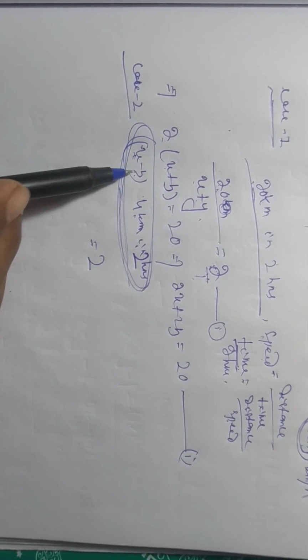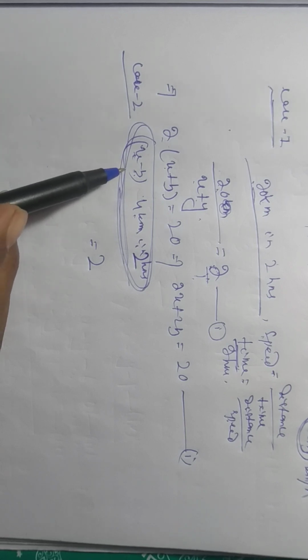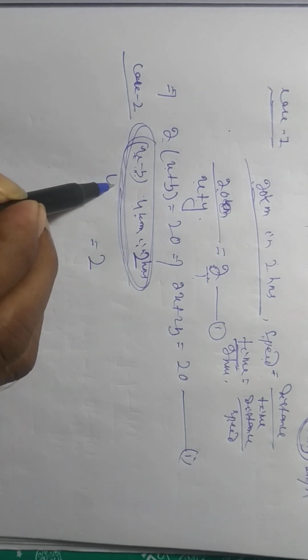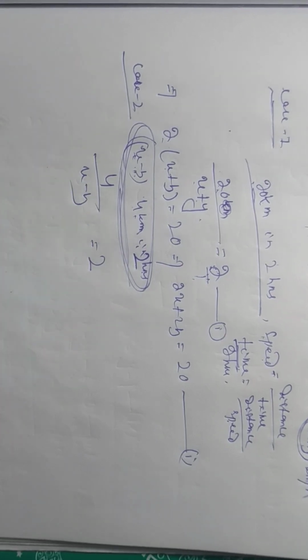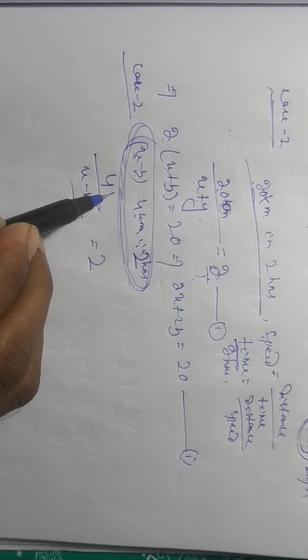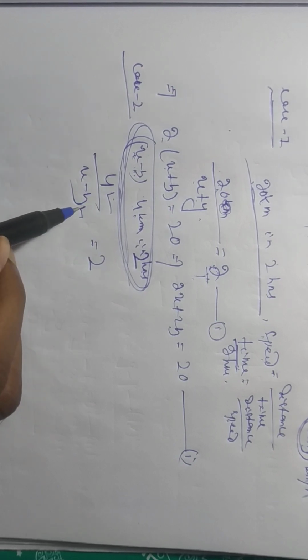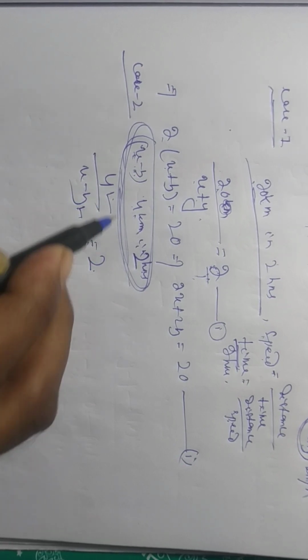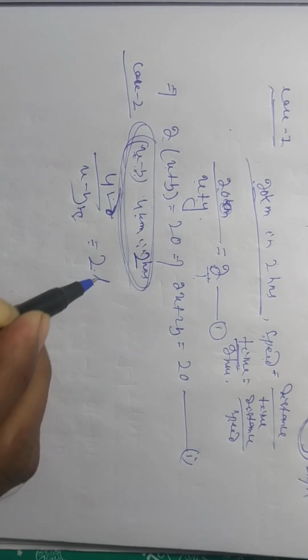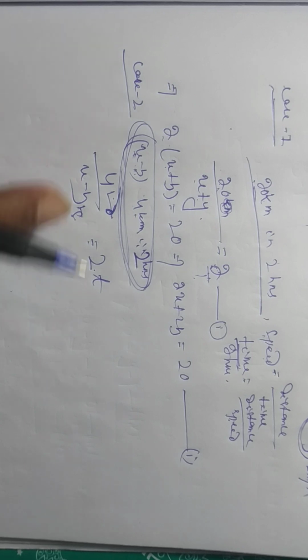Now upstream is 4 kilometers in 2 hours, so we can write 4 by x minus y. Understood? This is speed, this is kilometer. Distance by speed equal to time. I have written the same formula here.